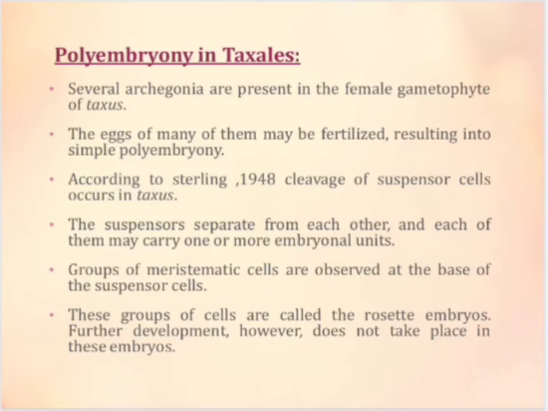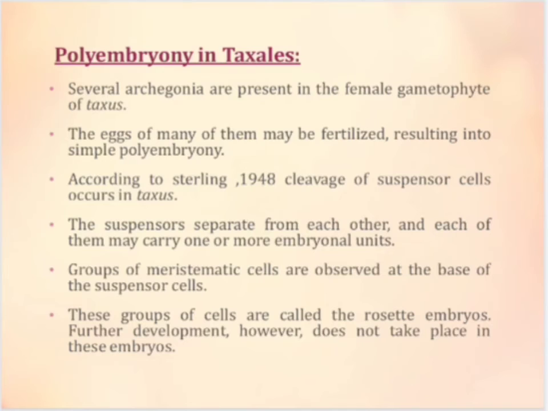The suspensors separate from each other and each of them may carry one or more embryonal units. Sometimes groups of meristematic cells are observed at the base of the suspensor cells. These groups of cells are called the rosette embryos. Further development, however, does not take place in these embryos.